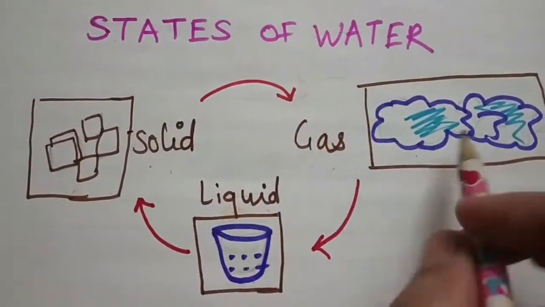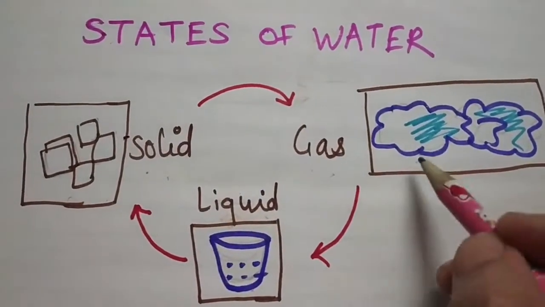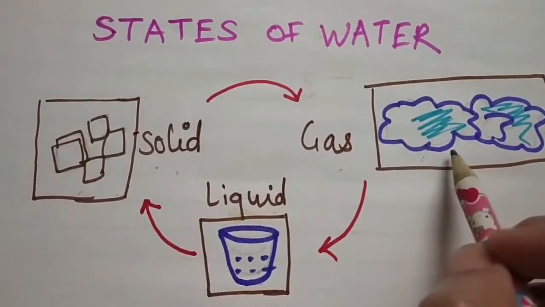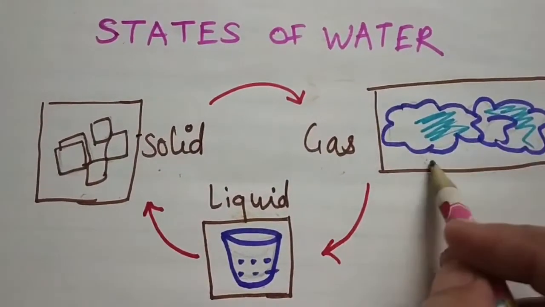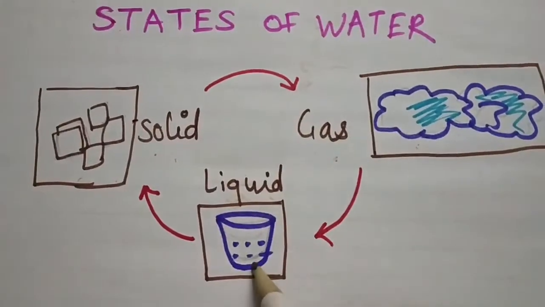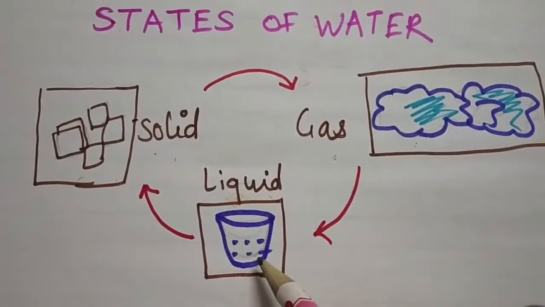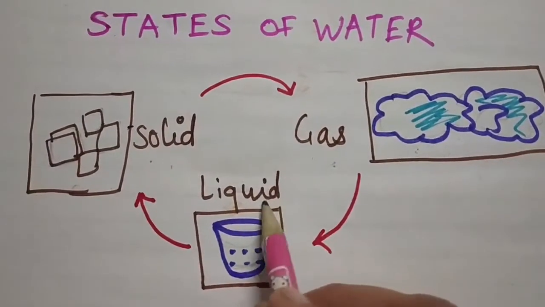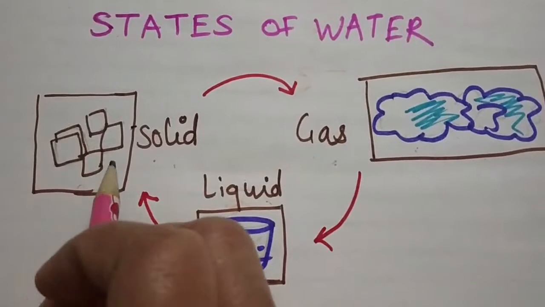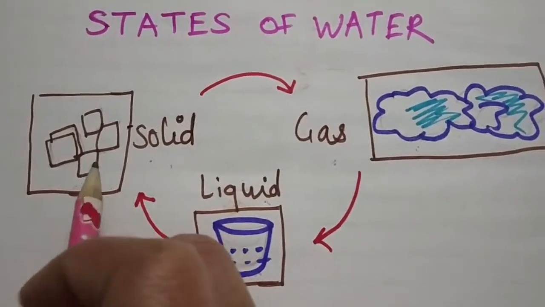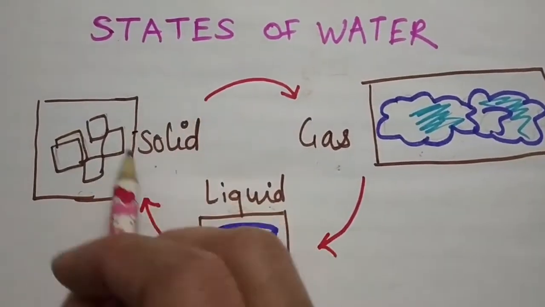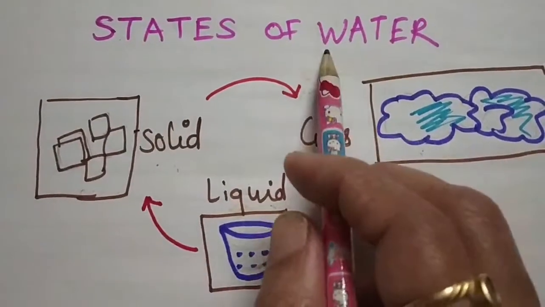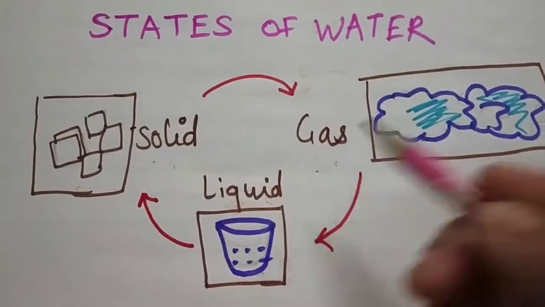So gas means, when we cook food, vapors or steam come from the food. That is called gas; it is water, but in a gaseous form. Liquid means water in a bottle or in a glass. And solid means the ice from the fridge. So water has three states: gas, liquid and solid.